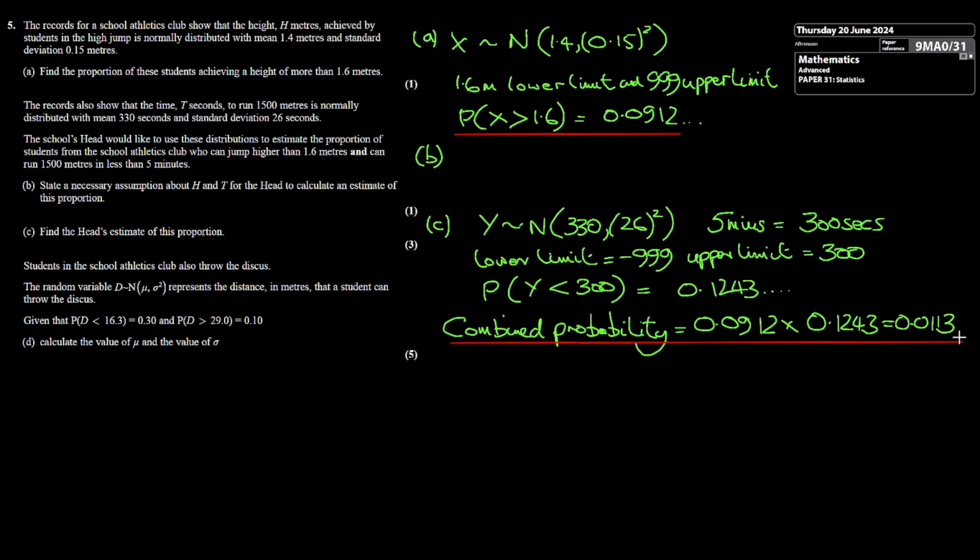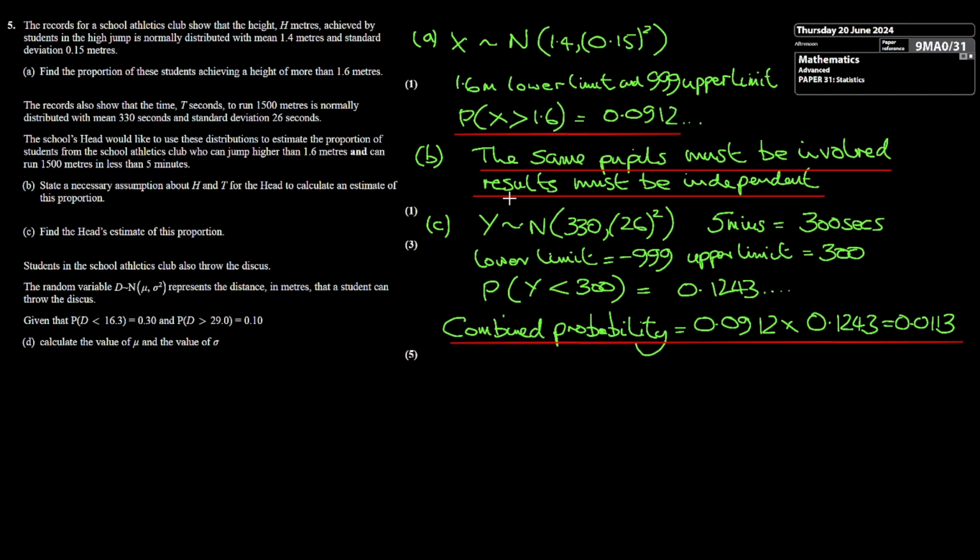Well, for this answer to be correct, the same pupils must be involved in both the high jump and the 1500 metres. Because if you've got a completely different set of students attempting now the 1500 metres, all of this calculation would be void. So I've just got to write that down.